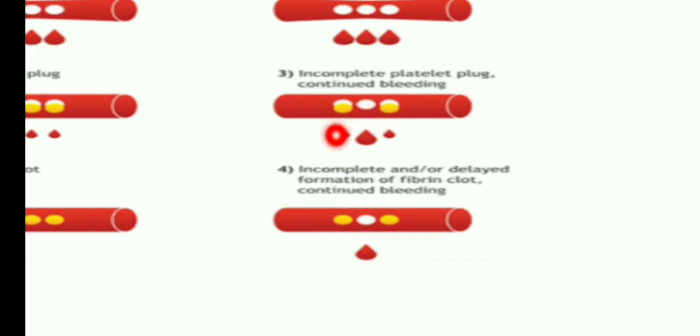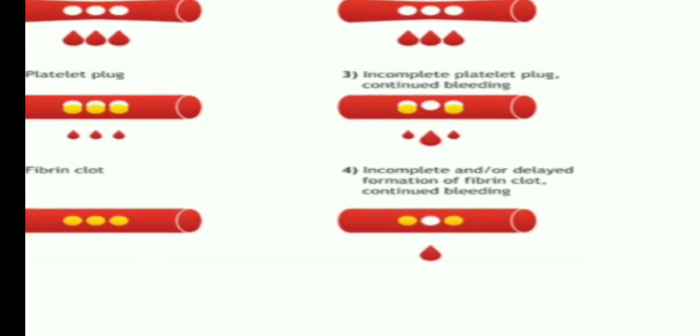Okay, in the first, somehow the platelet plug is arranged, so the bleeding is very less. And the second one, what happened? The platelet plug was not there for that part of the cut. What happened? The bleeding is more compared to this also. But in this normal bleeding point, the platelet is plugged for that cut injury.